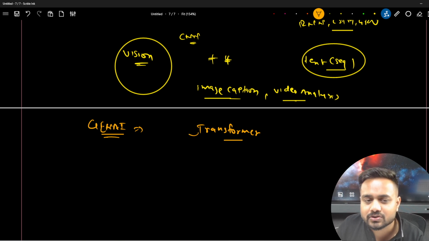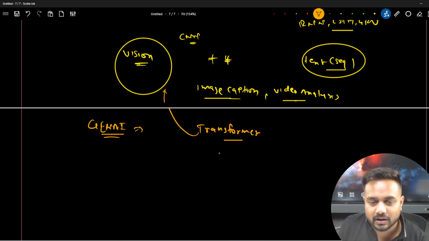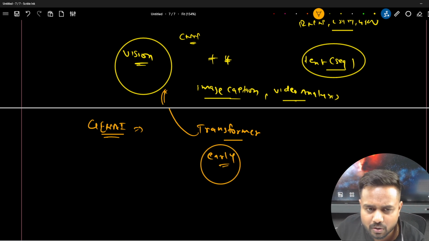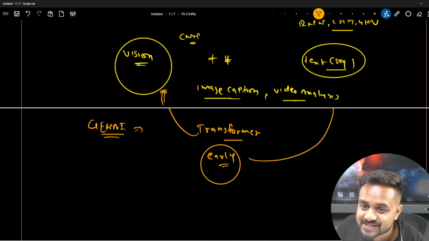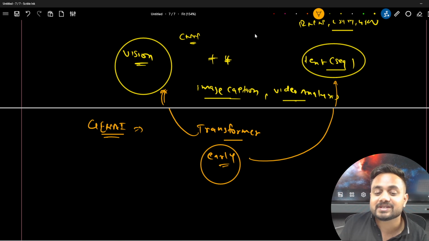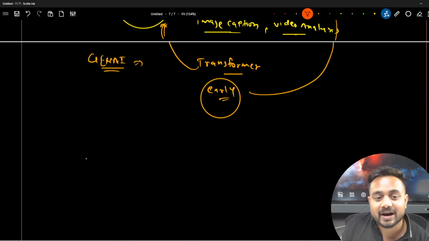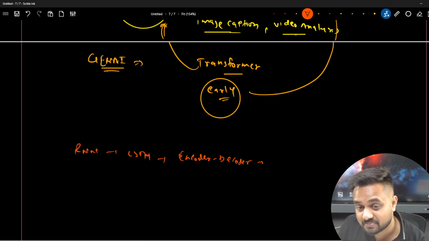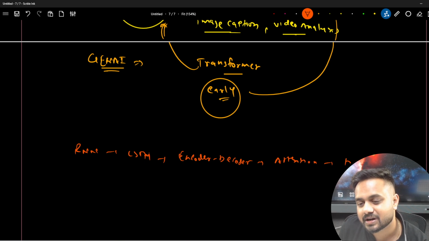Even though this architecture does not belong to vision. Earlier, when they released this architecture, it did not belong to vision. Specifically, it was for sequences only. You will find this transformer actually belonged to the RNN history, RNN, then LSTM, this encoder. I will come to that, don't worry, I will explain in detail. Encoder, decoder, and then attention was there, and then there is the transformer. So after the transformer, things changed suddenly.